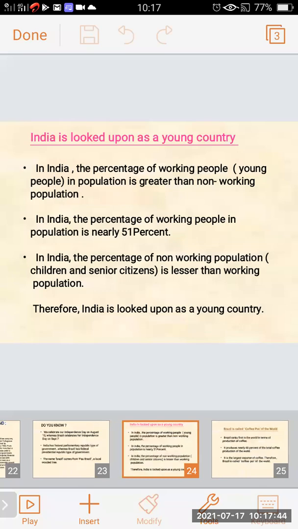So this is the main reason India is looked upon as a young country, because the percentage of working young people in the population is greater than the non-working population.